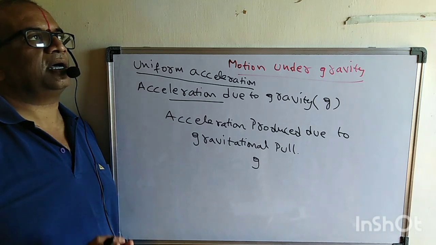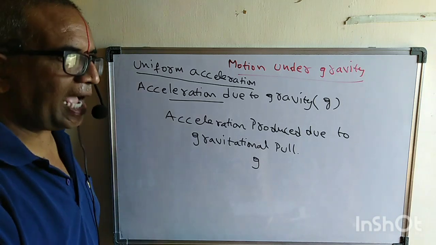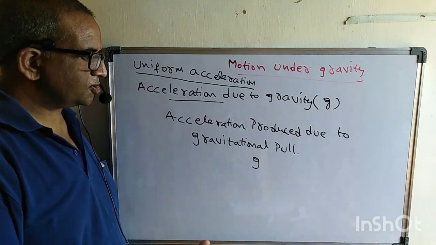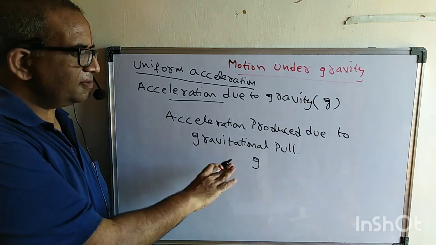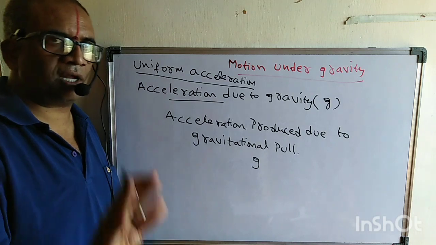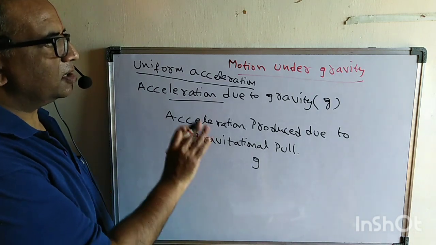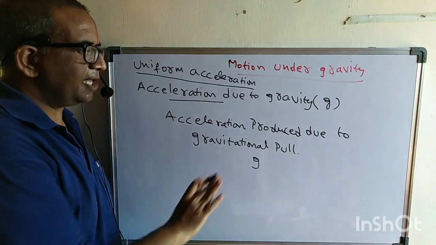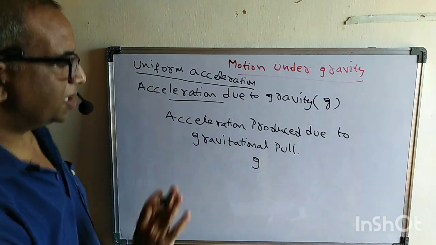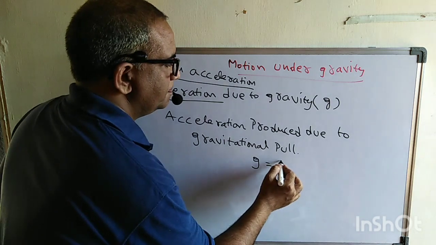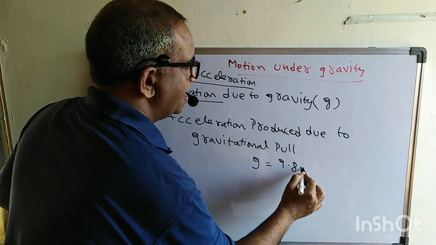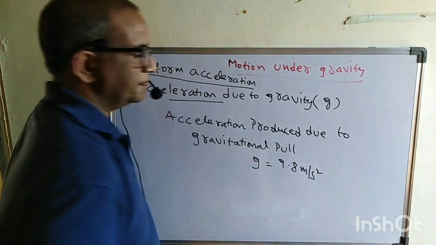Usually in the gravitation lesson in the future classes, we will be discussing about the variation of g. The g value will definitely change. But now in the kinematics case, the g value is taken as constant. In general, the value of g on the earth surface at a place is usually 9.8 meter per second square.